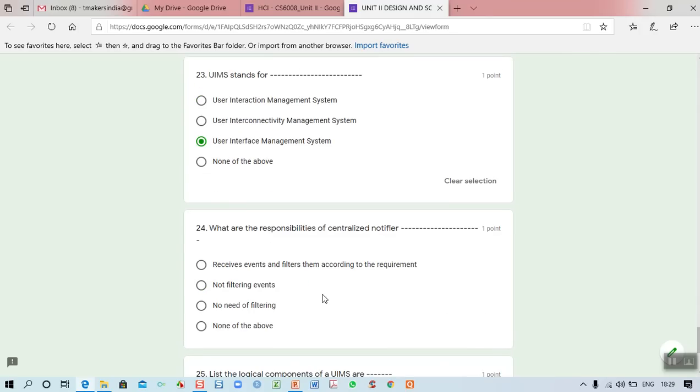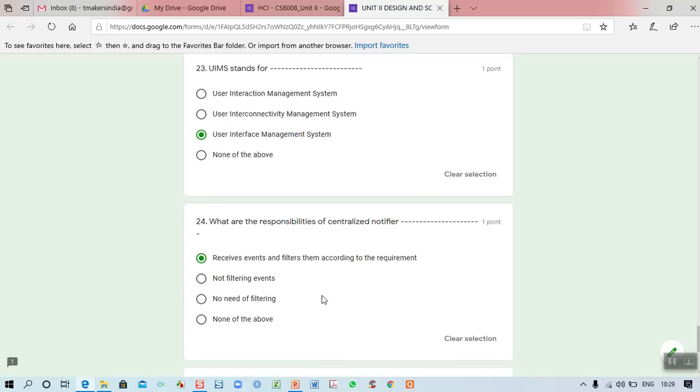And the 24th one: what are the responsibilities of the centralized notifier? Here we have a notification process. So what is the responsibility of the centralized notifier? It receives events and filters them according to the requirement. Multiple notifiers will be there and we use a filter to receive the particular event so the appropriate action can be taken. So: receive events and filter them according to the requirement.